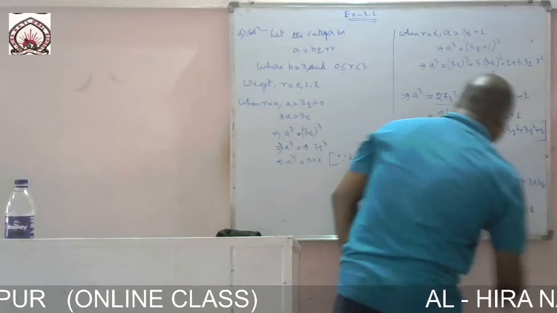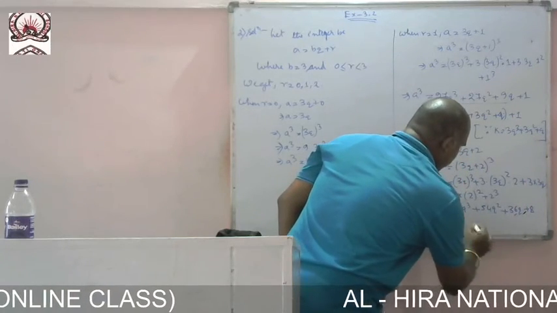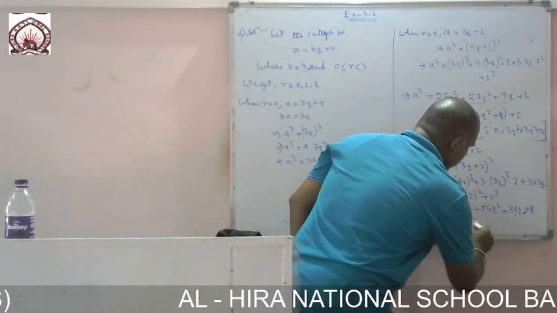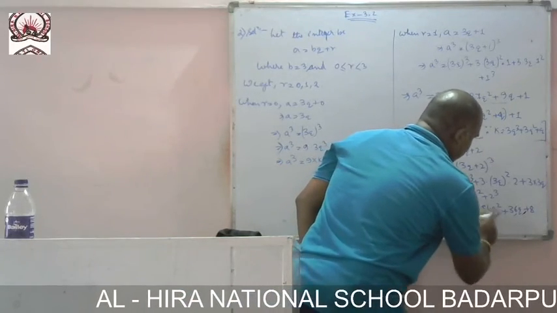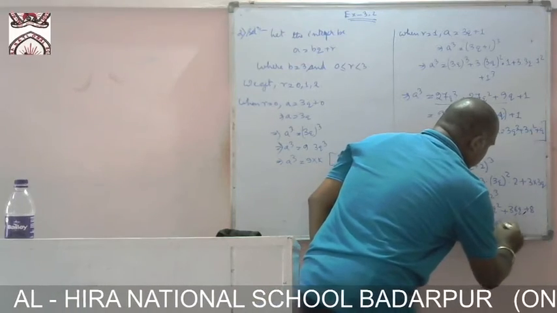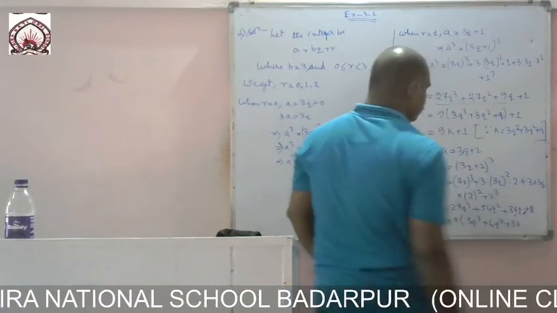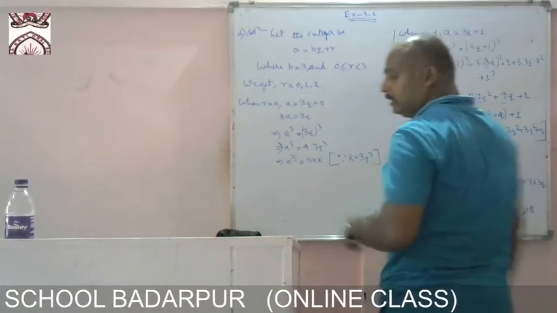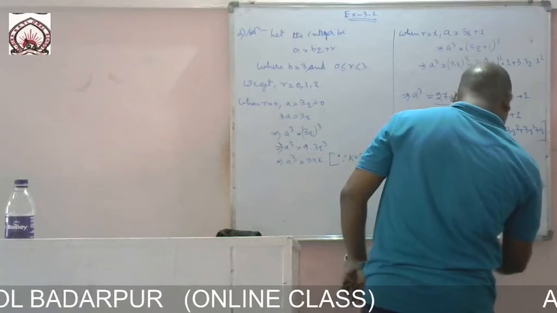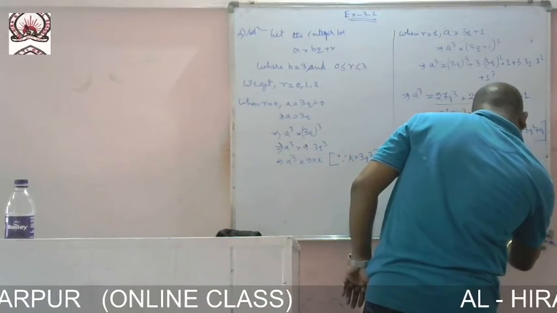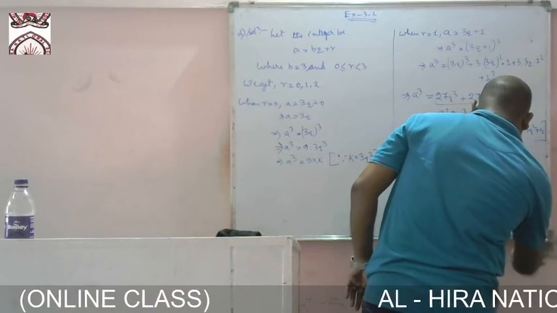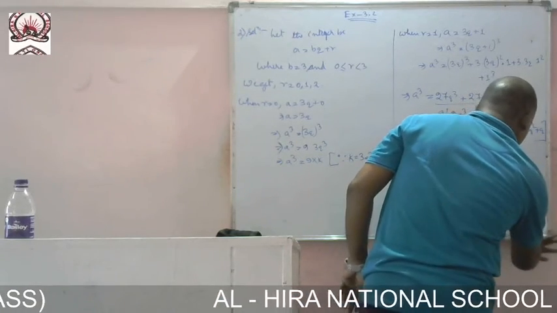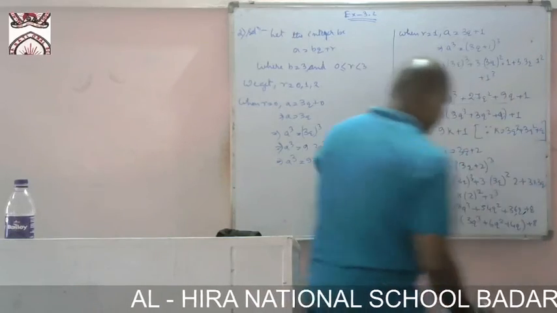Now if I take 9 as common, then we can write 9 times (3q cube plus 6q square plus 4q) plus 8.